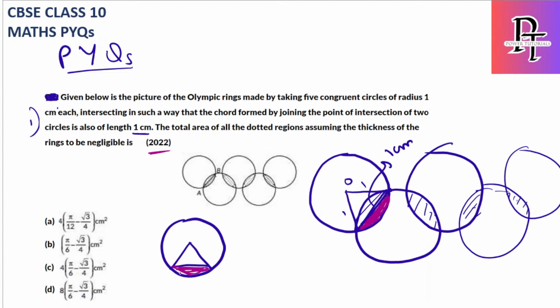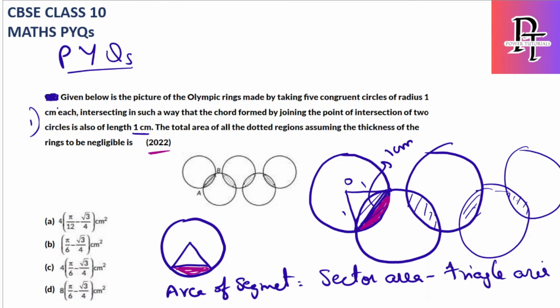So how to find this? This is nothing but a minor segment. The area of a minor segment we already discussed. What is the area of a segment? Area of segment is equal to sector area minus triangle area. Excuse me. Sector area minus triangle area. What is the sector area? It is an equilateral triangle, so what would the angle be? It will be 60 degrees.